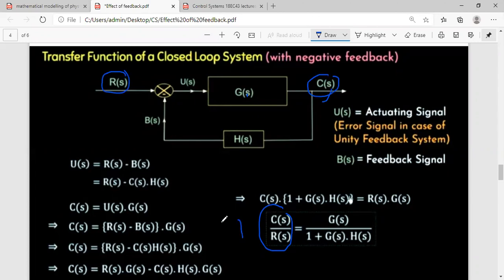So C by R is nothing but your overall gain, capital T. Remember, G is your forward gain, it is not the overall gain. Overall gain is given by T. G is the forward gain, and H is your feedback, the negative feedback in the loop, with gain H. Okay, feedback gain, you can say. So the forward gain G and this feedback gain H.